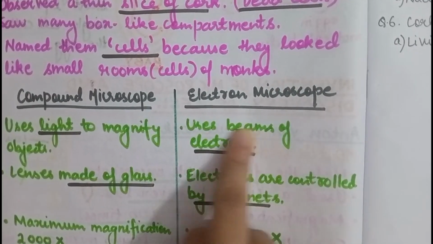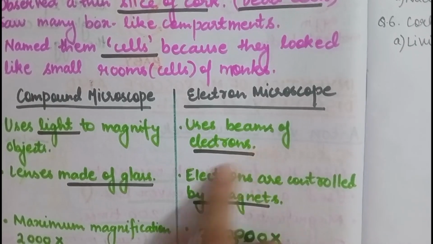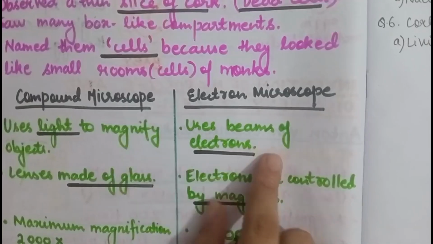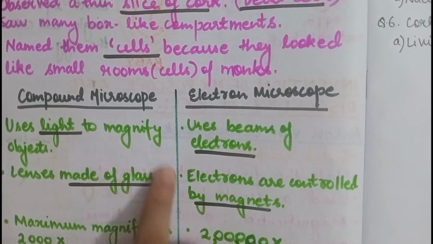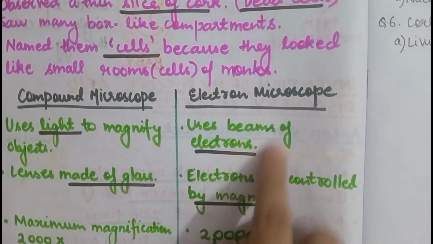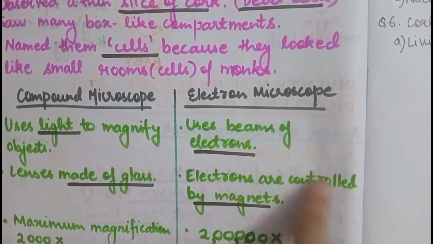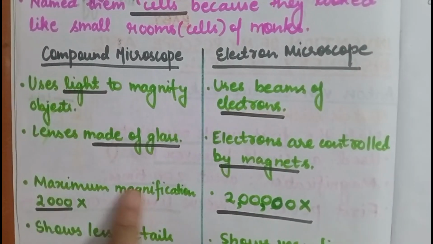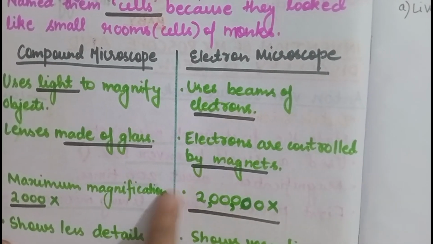A beam of electrons means there is a ray of electrons falling on the slide which we want to see. In a compound microscope, the lenses are made of glass, but the electron microscope has electromagnetic lenses. So electrons are controlled by magnets.